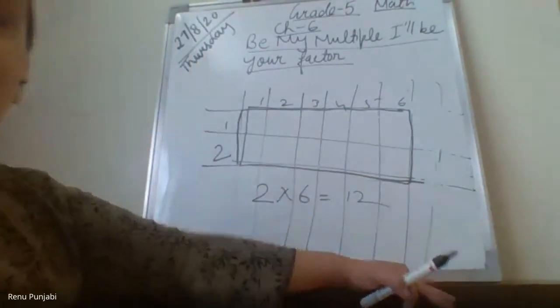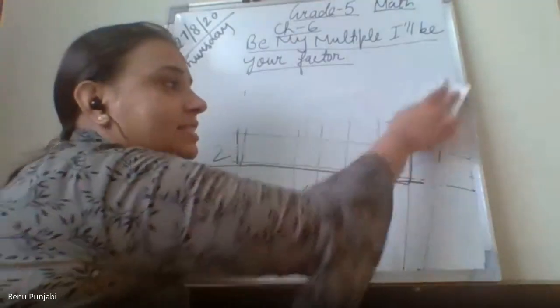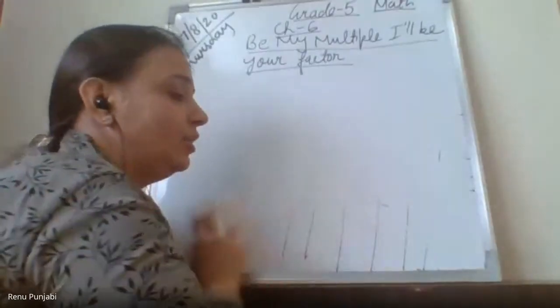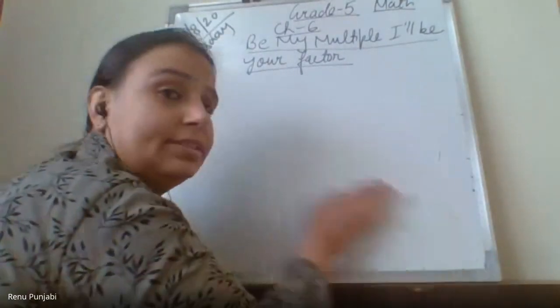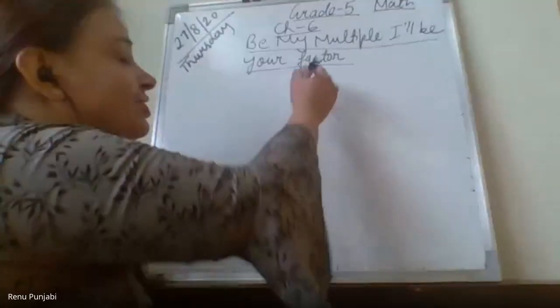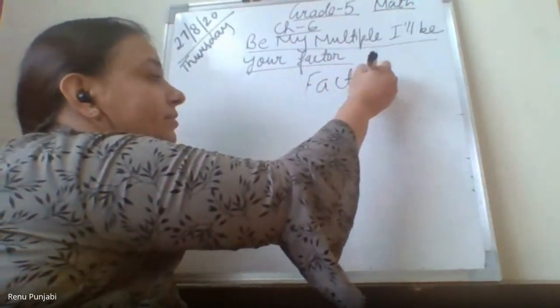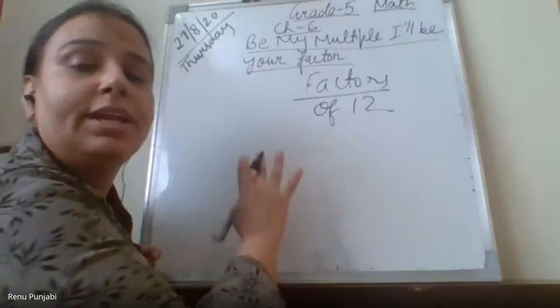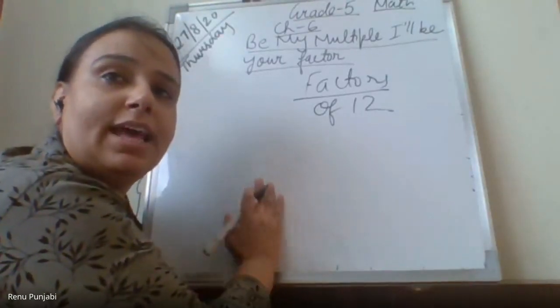Now, exactly how we calculate the factors. Yes, Swara, you have done in the other way. You need to check. Ma'am, I have done 4 into 3, 4 threes also. Ma'am, I have made 5 columns and 5 rows. Okay, now come here. How many factors are there of the 12?